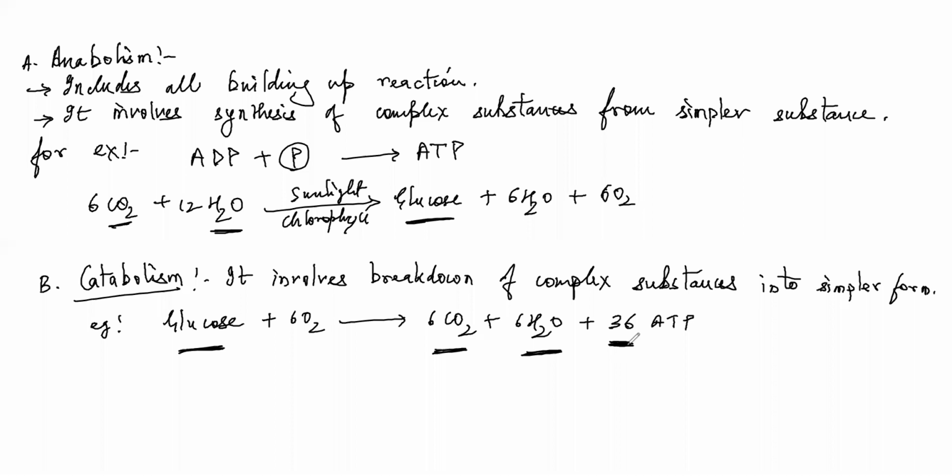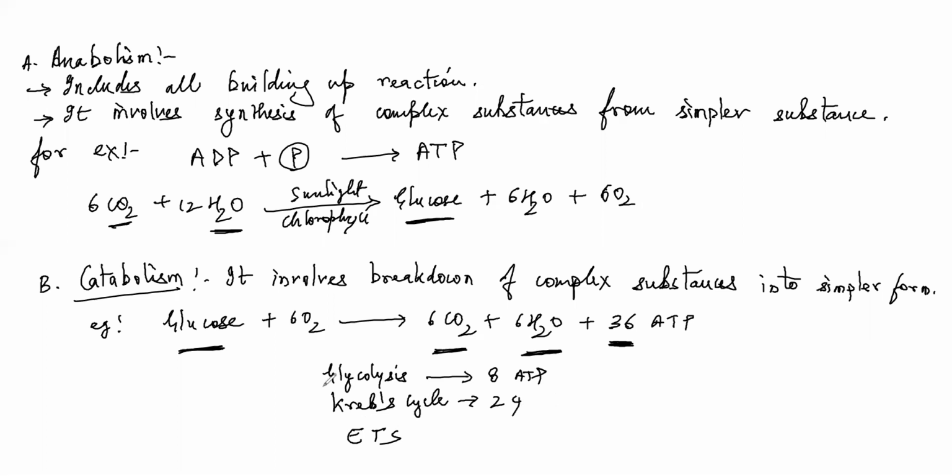Now, as you are getting into the details, respiration is divided into 3 different processes called glycolysis, Krebs cycle, and electron transport system. Here you get 8 ATPs, here you get 24.